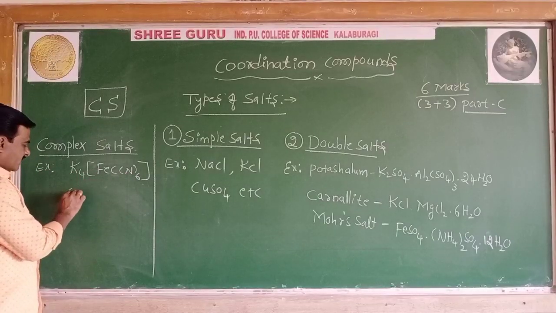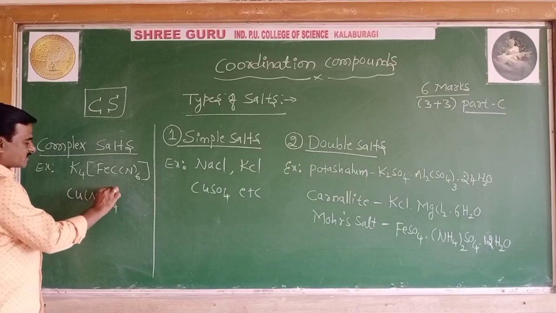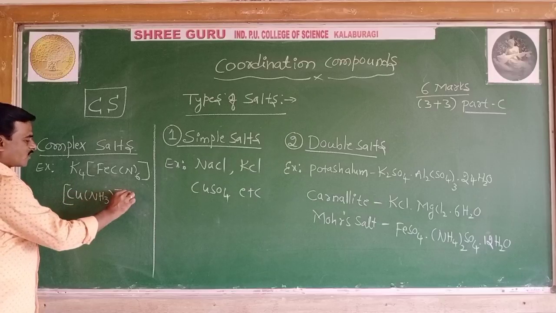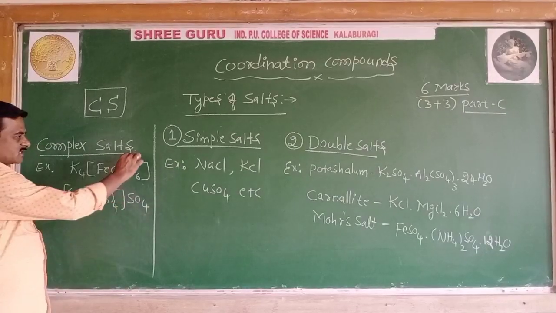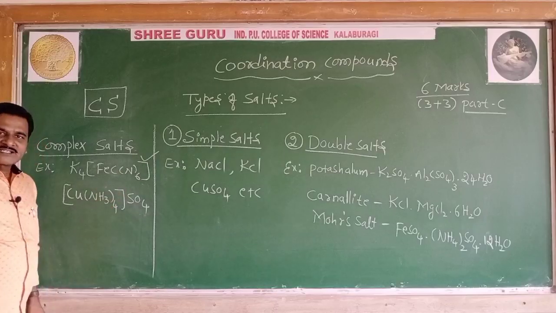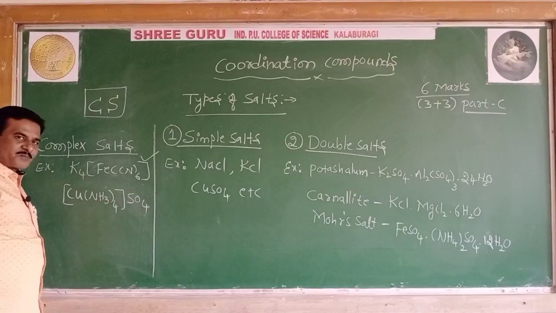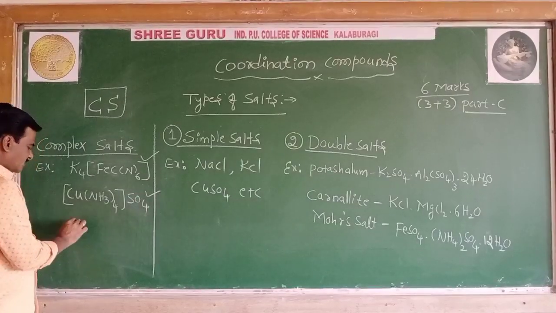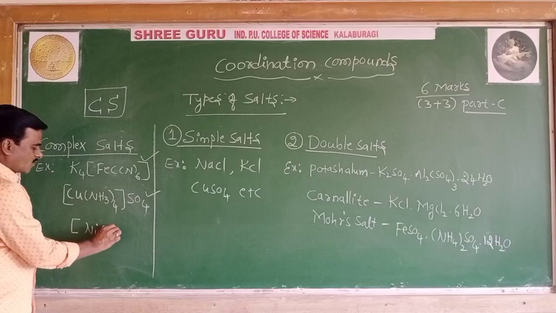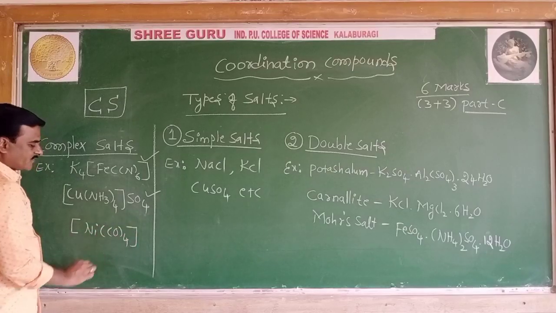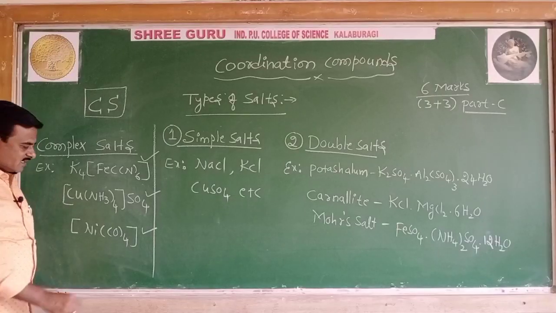Even if I take [Cu(NH3)4]SO4, it is cuprammonium sulfate. This is potassium ferrocyanide, a complex salt. This is cuprammonium, a complex salt. And if I take another, [Ni(CO)4], this is nickel tetracarbonyl, a complex salt, and others, etc.